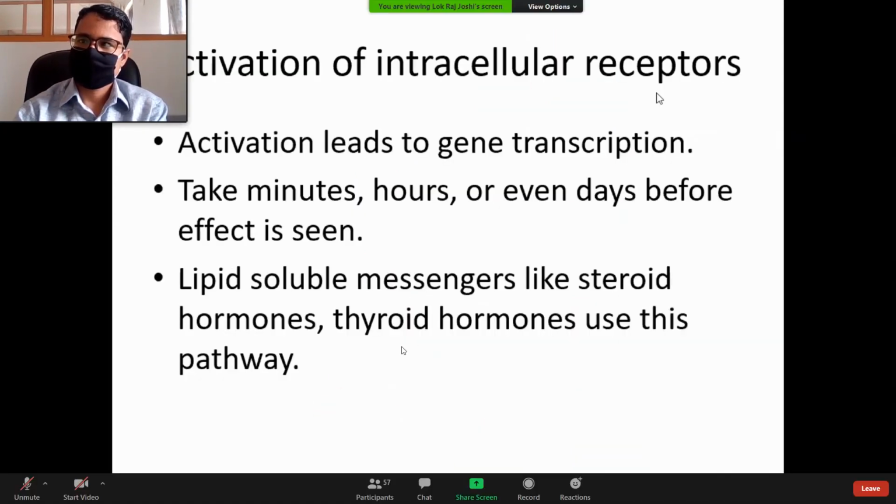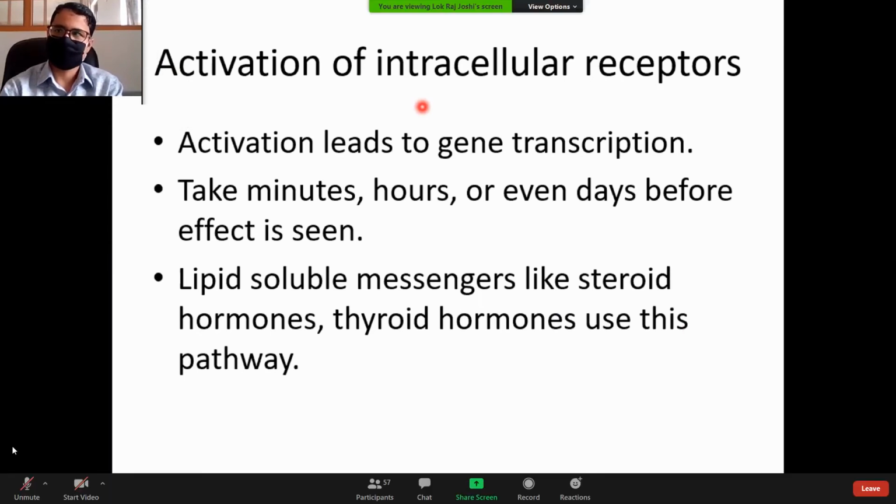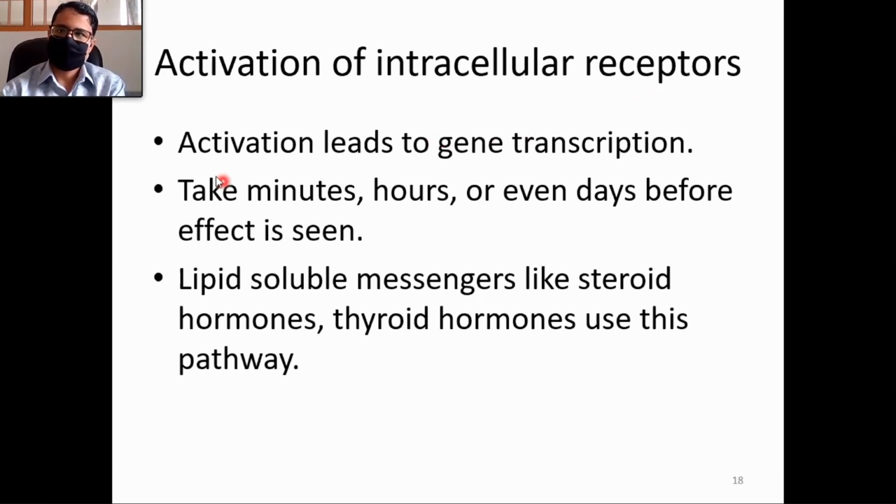Now, activation of intracellular receptors. Till now the receptors were surface receptors on the cell membrane. They are cell membrane proteins actually. Now the intracellular receptors, their activation leads to gene transcription. They interact with the DNA to produce certain types of mRNA, and then protein synthesis. And as this mechanism involves multiple steps, it is longer than other mechanisms.